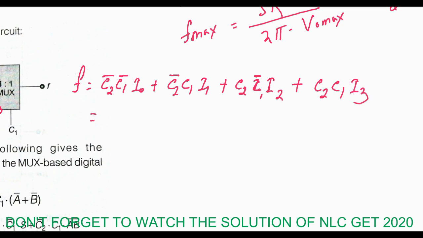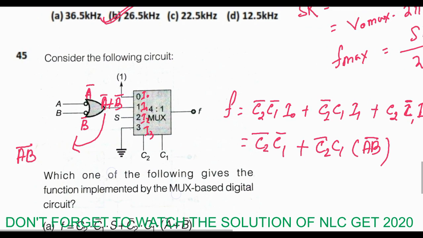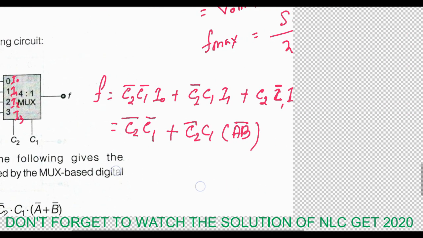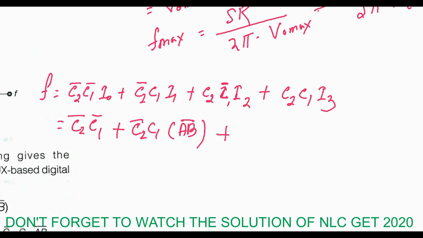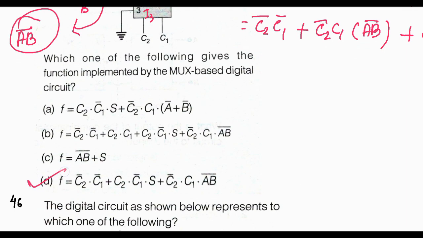So here I0 is 1 given, plus C2 bar C1 I1, where I1 is AB whole bar. And next is C2 C1 bar I2, which is given, and I3 is 0 as connected to ground. So this is the answer, and this is option D.